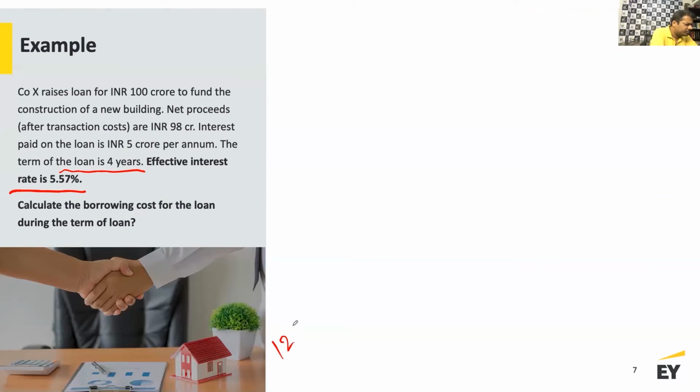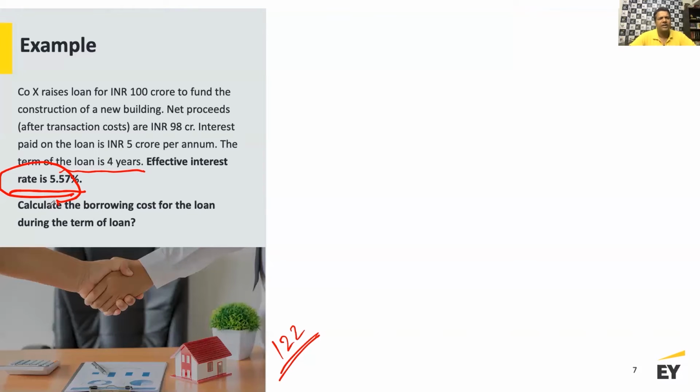122 crores. Now this 122 crore is with reference to 100, right? And then you figure out your appropriate effective interest rate, which actually is not 5%, but 5.57%, right? When the bank says they're charging 5%, they're not charging 5%, they're charging 5.57%, and that's the whole concept of the effective interest rate method.